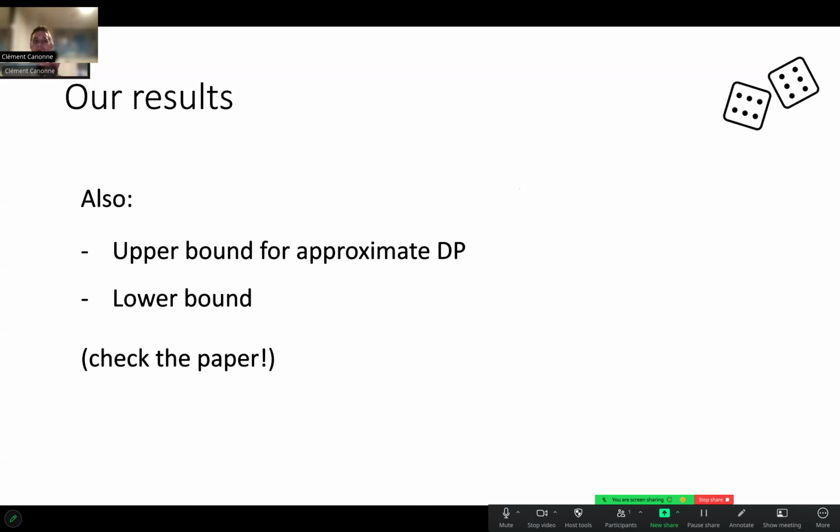And also we have a lower bound that shows that this upper bound we just gave actually is not far from the best you can achieve. If you're curious, I encourage you to check the paper. I'm going to have the link at the end. But one interesting aspect of that is the lower bound and the upper bounds both use the same connection to geometry that I'm going to briefly talk about.